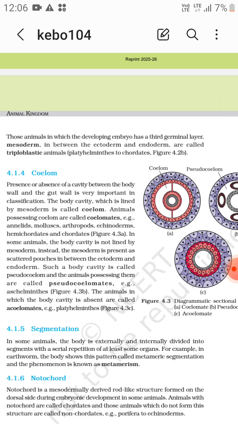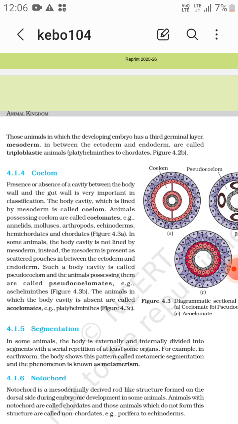Okay, such a body cavity is called pseudocoelom, and the animals possessing them are called pseudocoelomates. It is not completely a coelom. Example: Aschelminthes. So the pseudocoelomates example is Aschelminthes.